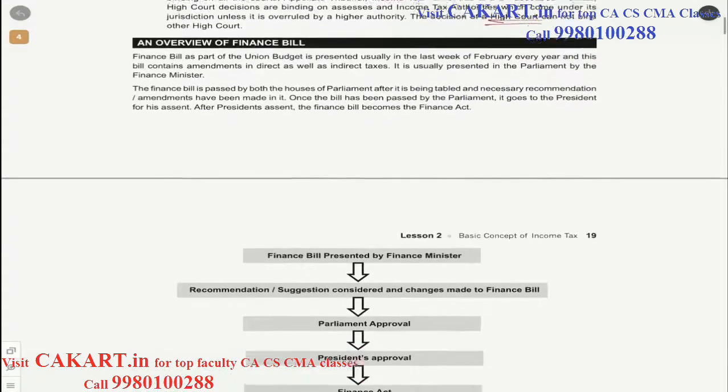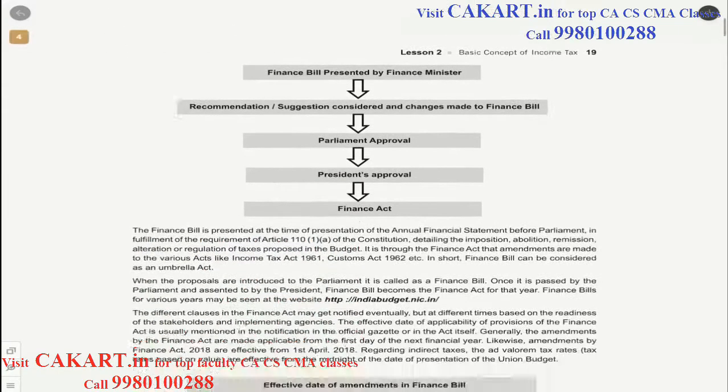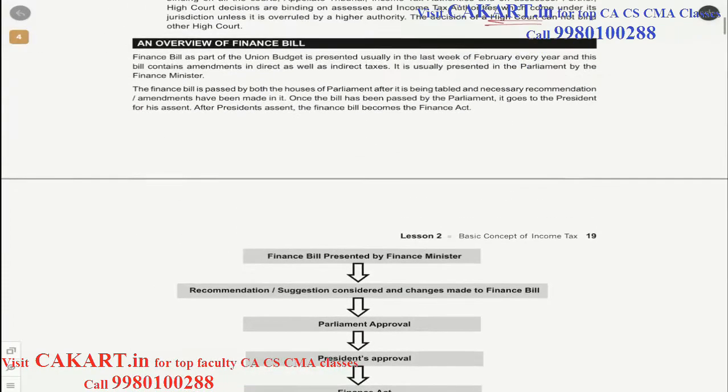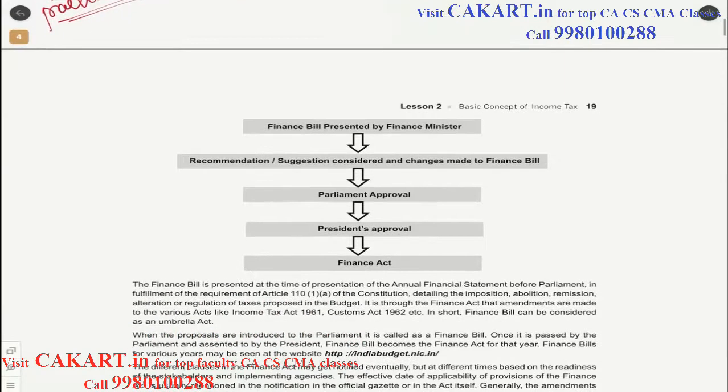Now let us look into the finance bill part. A bill refers to the proposals which are not yet approved by the parliament. Before it is approved, it is only in the state of a bill. Once it gets approved by both the houses of parliament and gets the assent of the president, it becomes the Finance Act. Now who will present the finance bill?